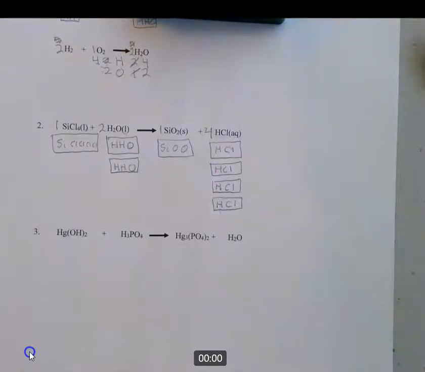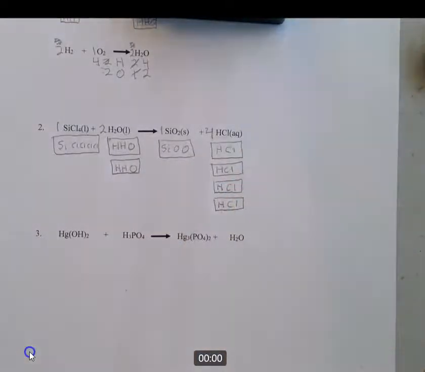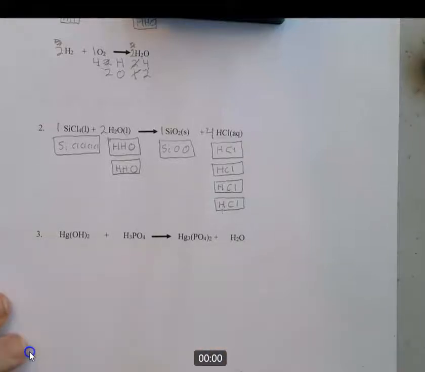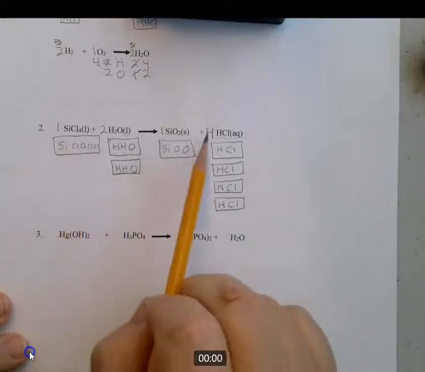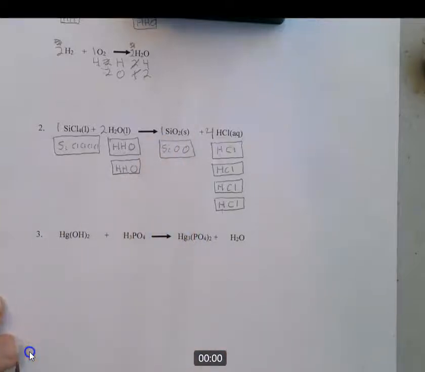In chemistry, you can never use an equation that's not balanced. You have to balance it before you use it. Otherwise, it's meaningless. It's like getting a recipe to make a cake that says you need cups of sugar, flour, eggs, but it doesn't tell you how many. Just knowing cups of sugar, flour, eggs doesn't really help you make the cake properly. You have to know how many. And that's what balancing an equation is. It's telling you how much of each of these compounds you need to get these compounds over here.